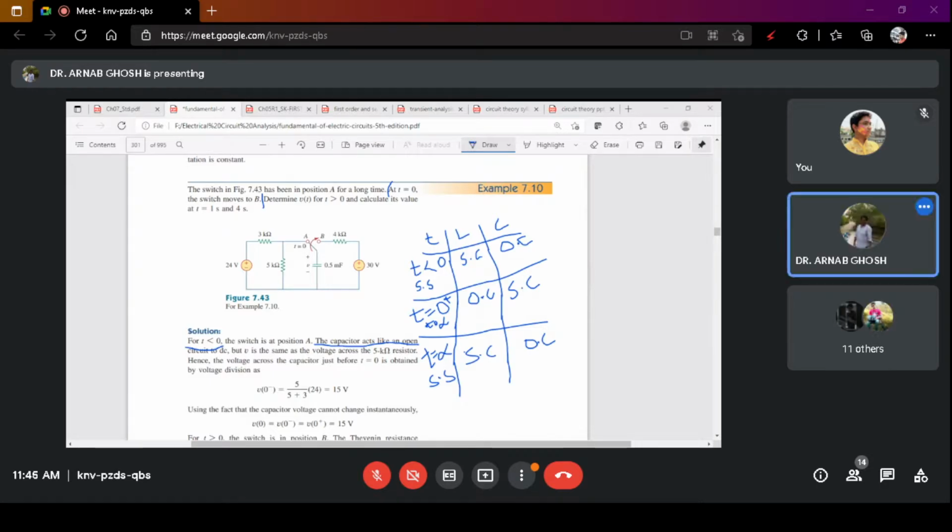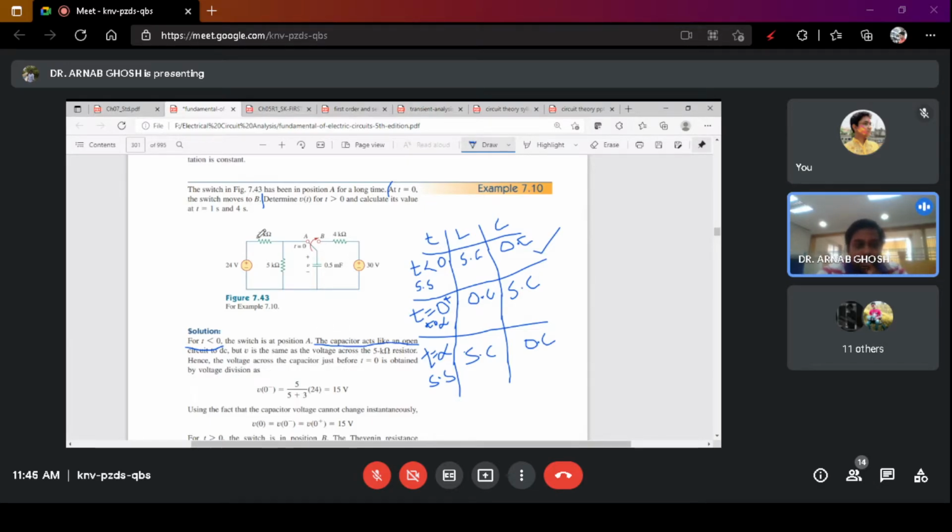Okay. So next, what we have said, when the switch has been toggled back to B, the switch has been toggled back to B only at time t equals 0, right? So at t less than 0, the switch is at position A. At t less than 0, the switch is at position A. So at this particular time, the capacitor will act like an open circuit. This is what they are following.